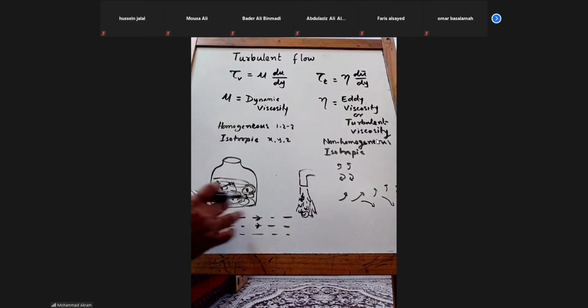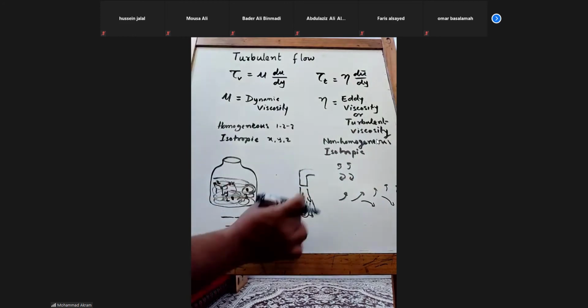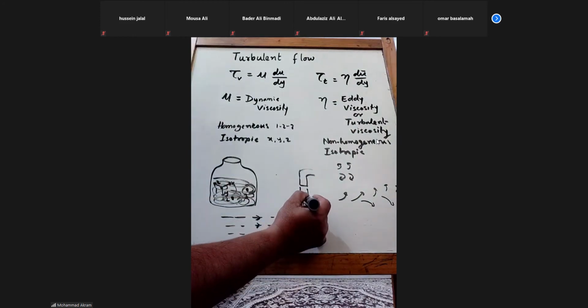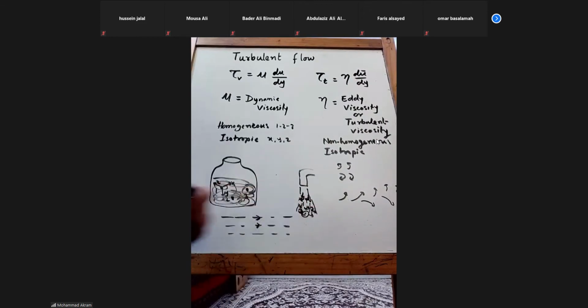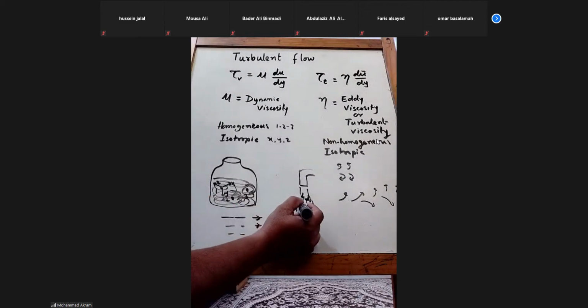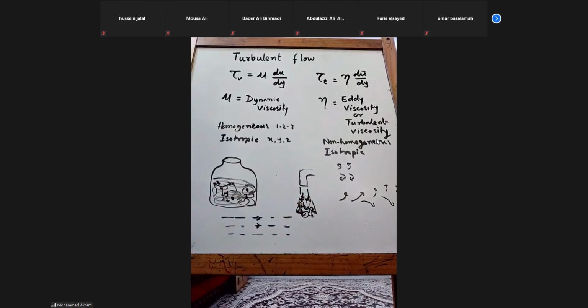So this is the property which is homogeneous and isotropic, whereas this is non-homogeneous. That means at different points, say 1, 2, 3, it is different. But at one point it will be the same in all directions. It may be a different value, but the same in all directions.